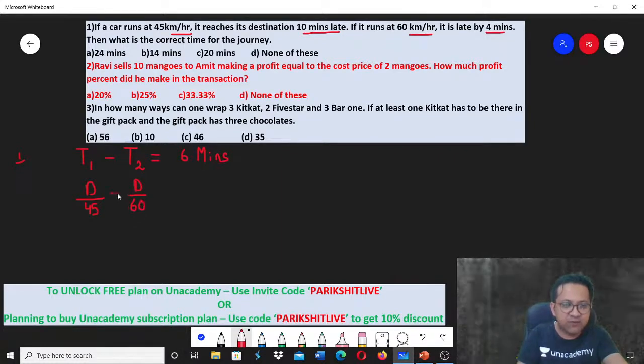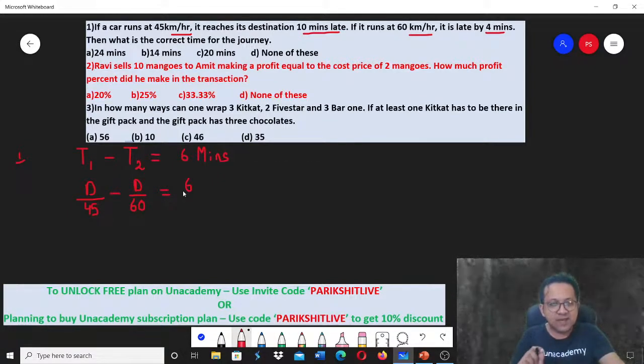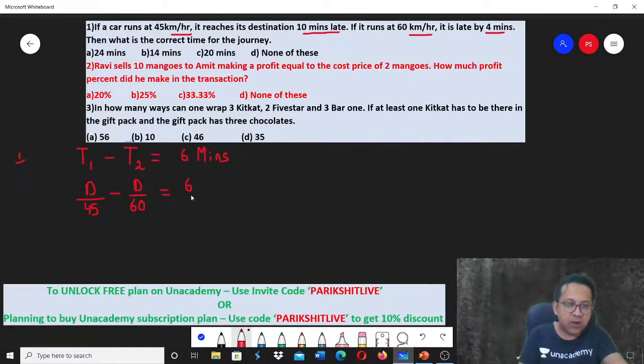So can I say the difference of both of them is 6 minutes? Now be very careful here. On the left hand side, you are taking kilometers per hour. So on the right hand side of the equation, minutes also have to be converted to hours. So how will you convert? Divided by 60. Now this is fine. So this is 1 by 10.